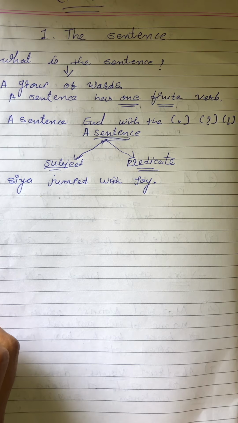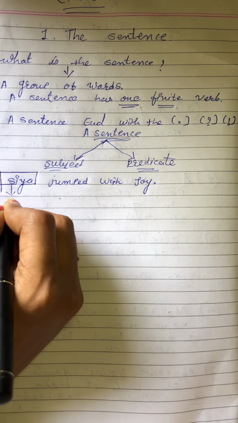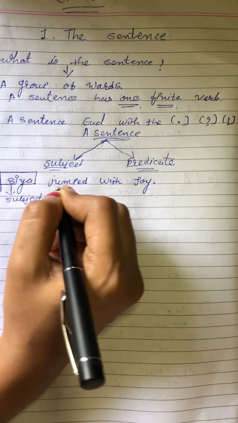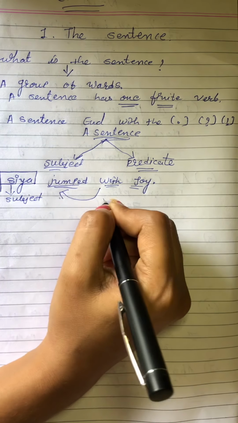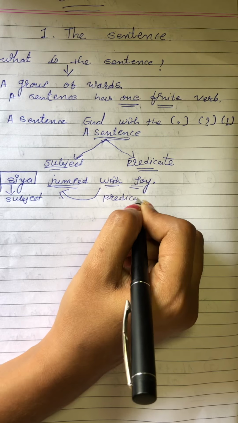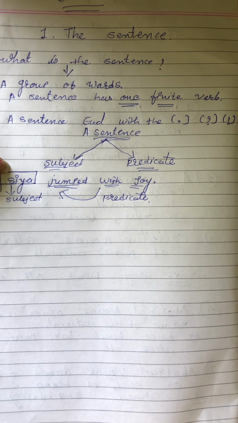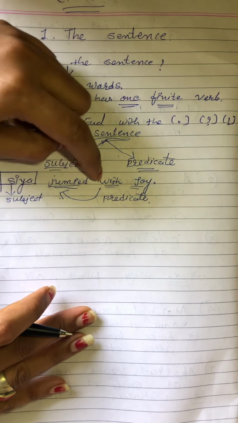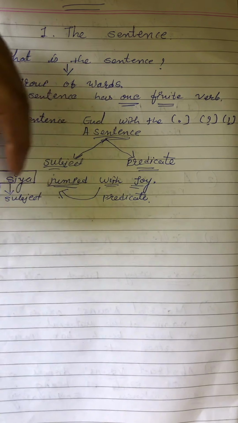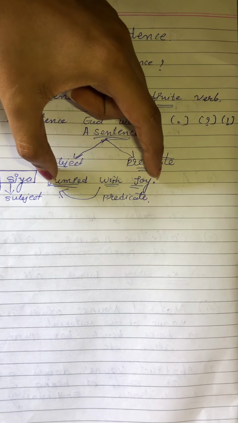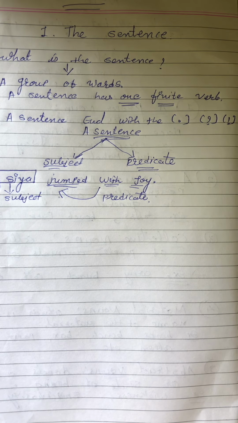Sia jumped with joy. In that sentence, Sia is the name of the person, so this is our subject. And the rest of the sentence is dependent upon the subject, so it is called our predicate. Right? Now you got it in a simple way. Sia is the subject, jumped with joy is the predicate. It means we have two parts of the sentence. First part is our subject and the rest of the sentence is called our predicate.